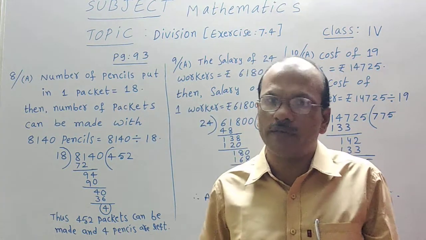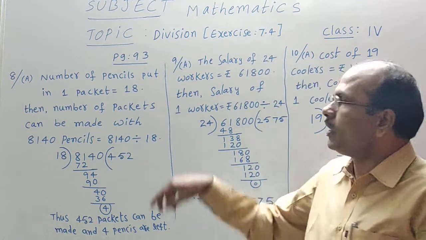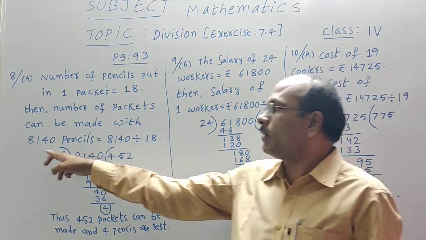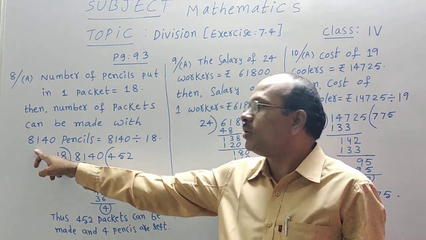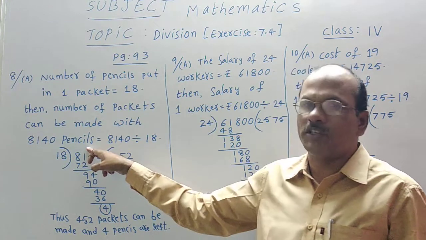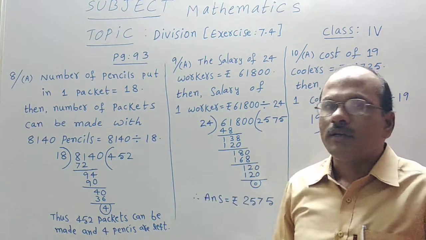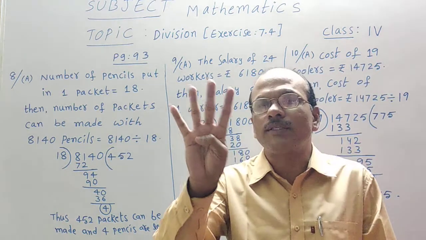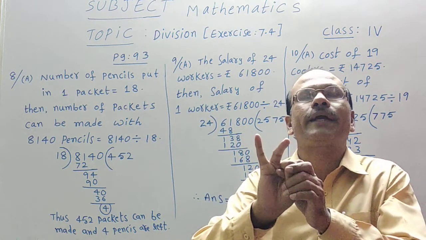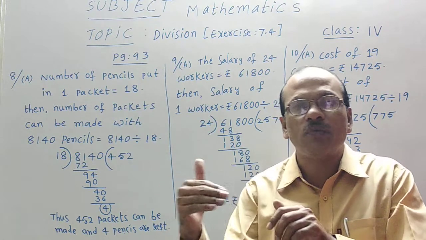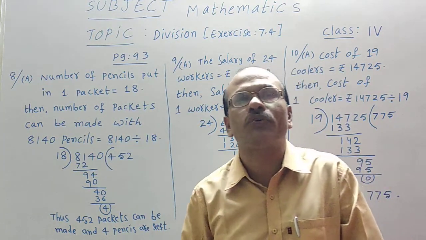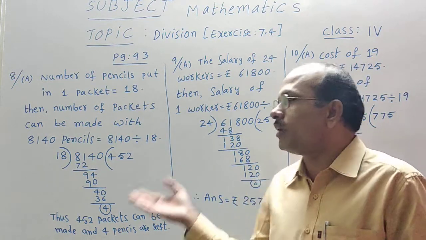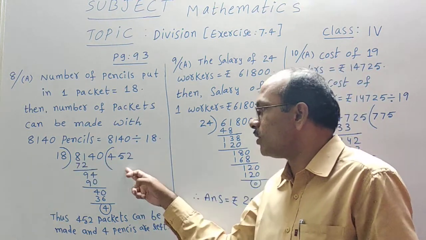2 packets are prepared. Like that, if you put 18 pencils in one packet, then how many packets can be made by you with 8,140 pencils? That is our question. Is it division? Because there are 4 pencils and 2 in one packet, means 4 by 2. If we cancel, 2 will be the quotient, that is 2 packets only. In the same way here, division with the 18th table.